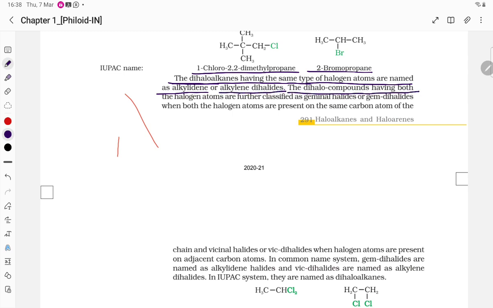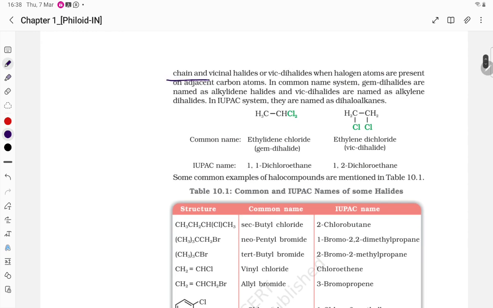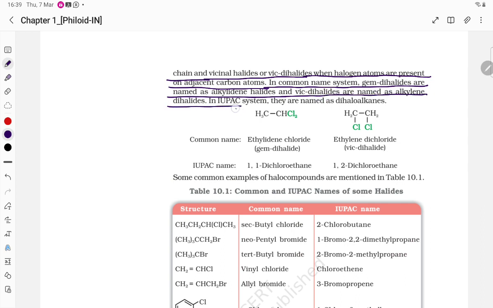The dihalo compounds are further classified as geminal halides or gem dihalides, where both halogen atoms are present on the same carbon atom of the chain, and vicinal dihalides or vic dihalides, where halogen atoms are present on adjacent carbon atoms. In the common name system, gem dihalides are named as alkylidene halides and vic dihalides are named as alkylene dihalides.